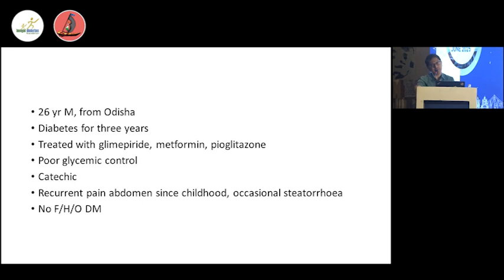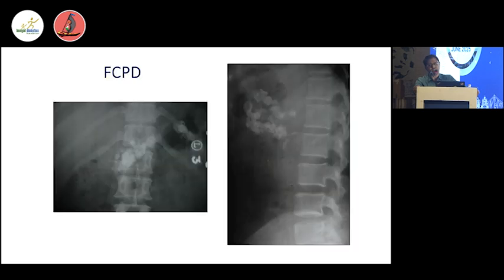I have sent the majority of my patient samples to CMC Vellore under Dr. Neha Thomas, who does the study on MODY, and we can get the result of which type of MODY the patient has. What are the features of maturity onset diabetes of the young? It is autosomal dominant inheritance. At least one of the family members should have been diagnosed with diabetes at less than 25 years of age. Autoantibodies are negative, and there is absence of ketosis. Hyperglycemia for at least 2 years without insulin is also an important criterion for diagnosis.